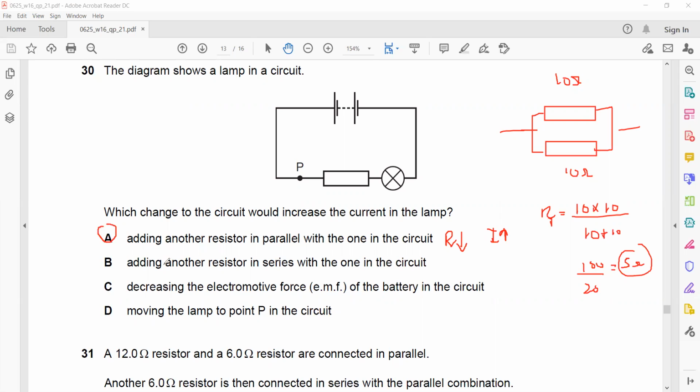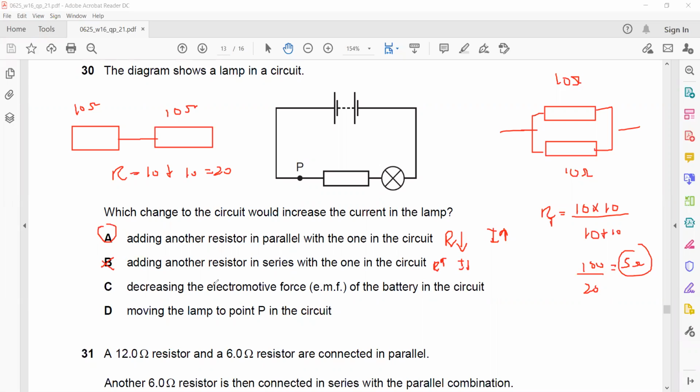Why not B? If you connect two resistors in series, the formula to find the combined resistance, if we have a 10 ohm and 10 ohm resistor connected in series, is that the combined resistance will be the sum. So that is 10 plus 10, which equals 20. So if the combined resistance increases, the current will decrease. So that's why B is not a right answer.